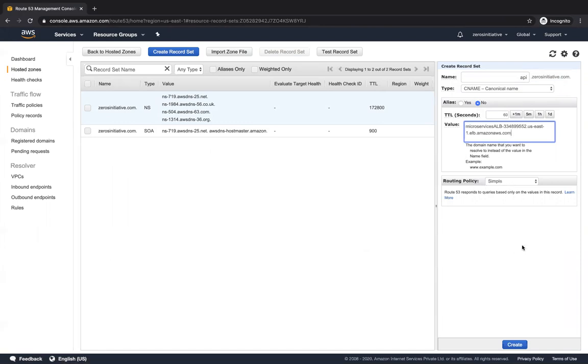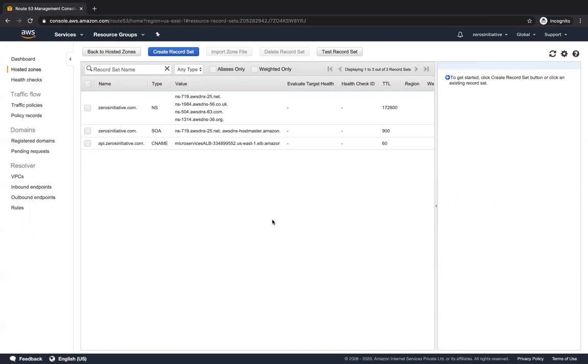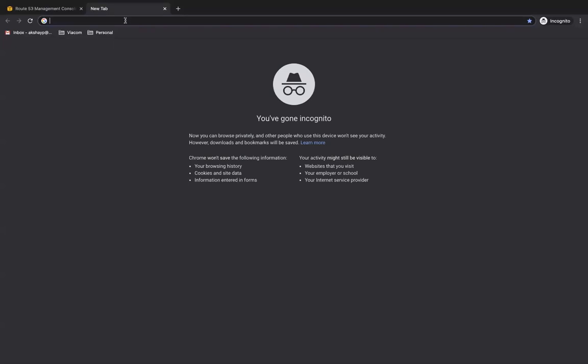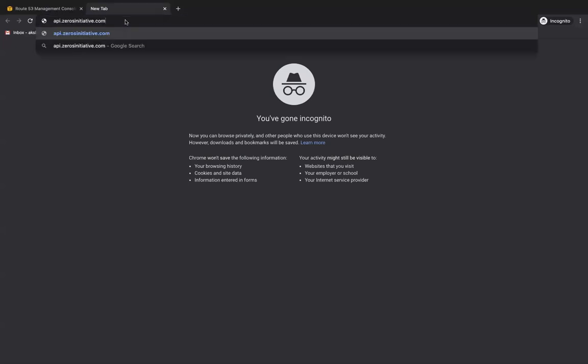I'm going to use a simple routing policy over here. Just go ahead and click on create. Right, so now if I copy api.zerosinitiative.com, this is a DNS name that I can remember easily. Let me paste this over here and add a slash. This is great. You can see the JSON output is coming over here. I don't have readability over here, but you can see the output.